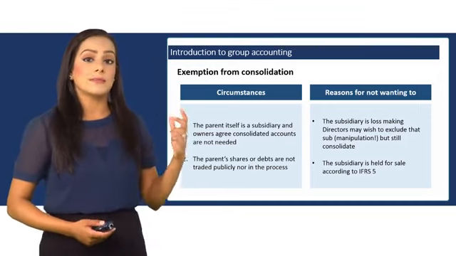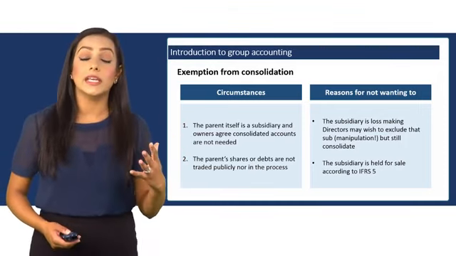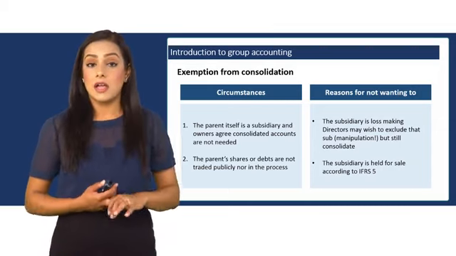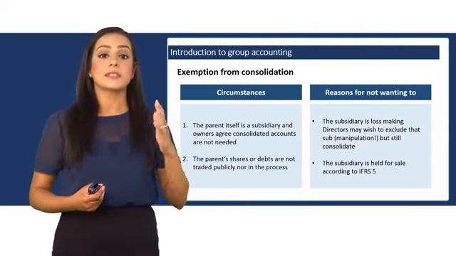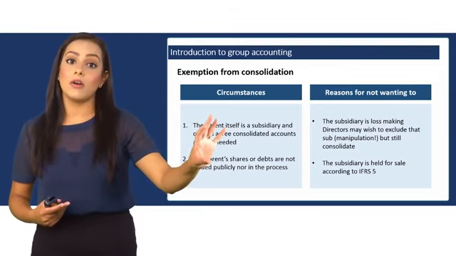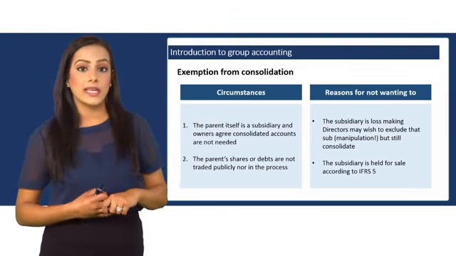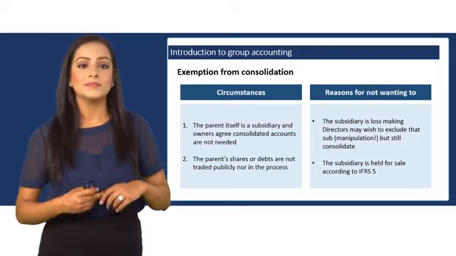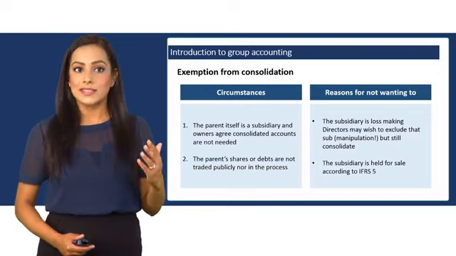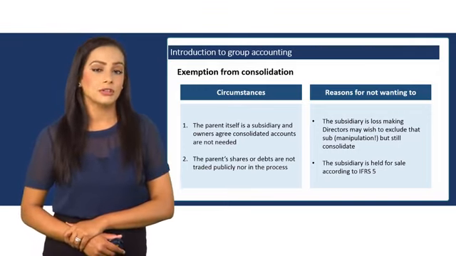Also, if the subsidiary is held purely for trading purposes, i.e. if the subsidiary was bought with an exclusive view to then sell on, then you don't need to consolidate. Okay? So those are the exemptions from consolidations, and that is an introduction to group accounting.